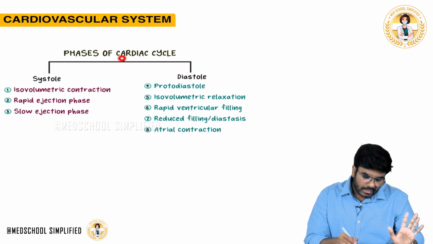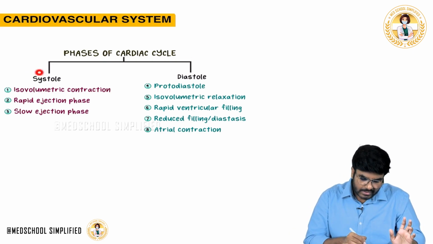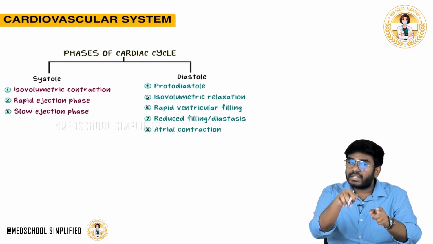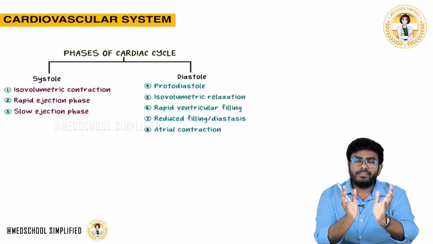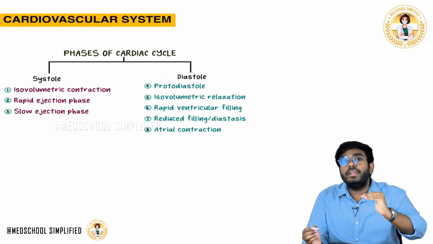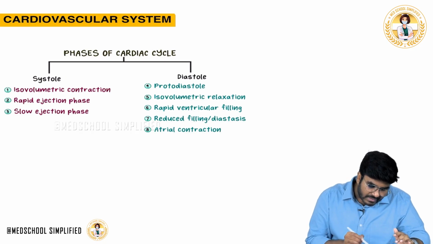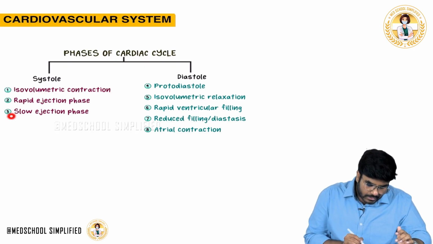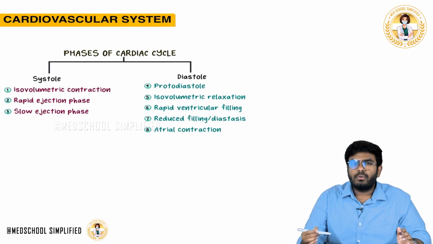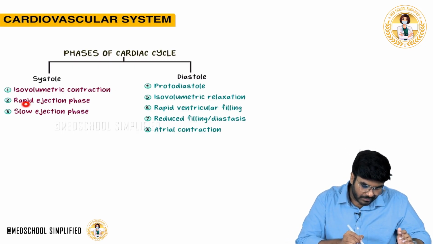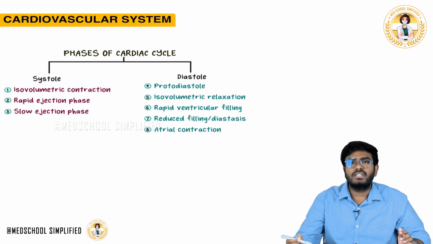What I am saying is, the cardiac cycle is divided into how many phases? Systole as well as diastole. Systole means ventricular contraction. During systole, what are the events happening? Systole is divided into three phases, which include isovolumetric contraction, rapid ejection phase, and slow ejection phase. Now tell with me, systole is divided into how many phases? Isovolumetric contraction, rapid ejection phase, slow ejection phase.